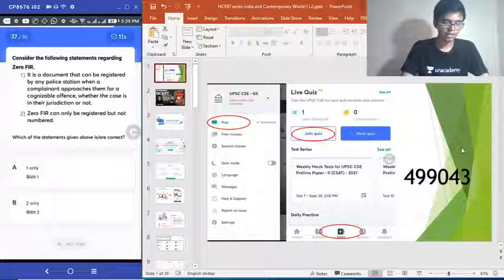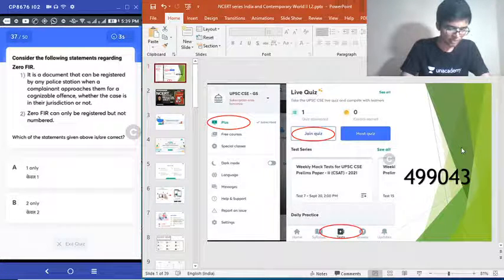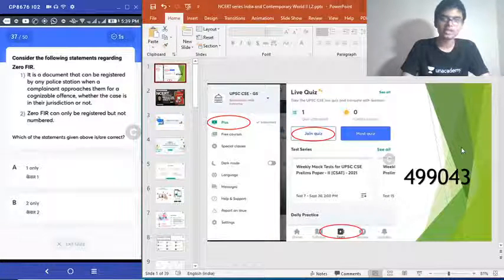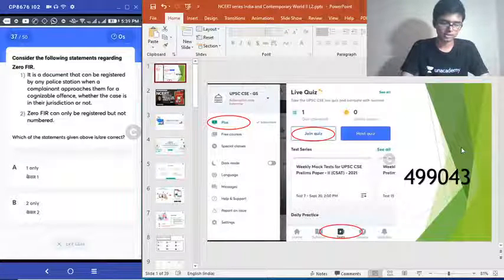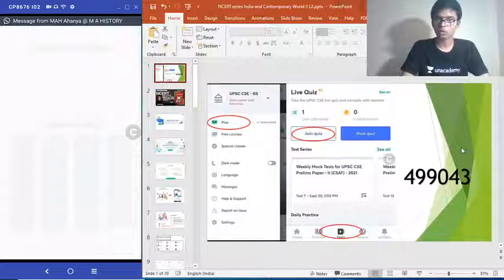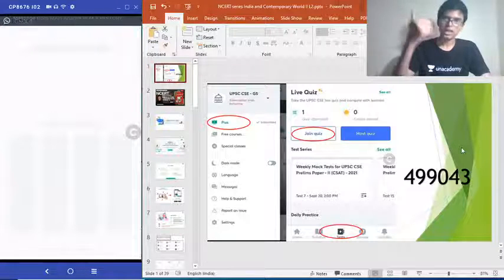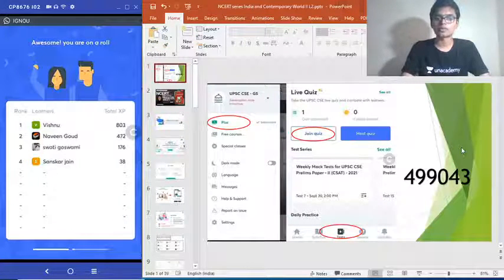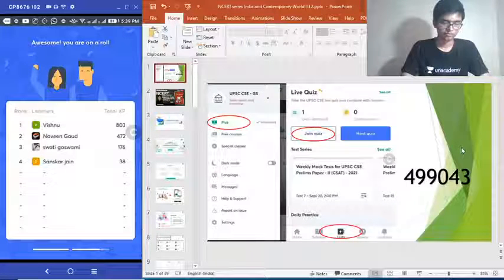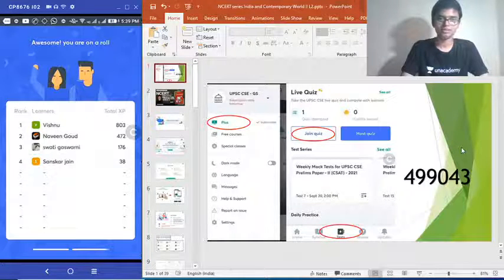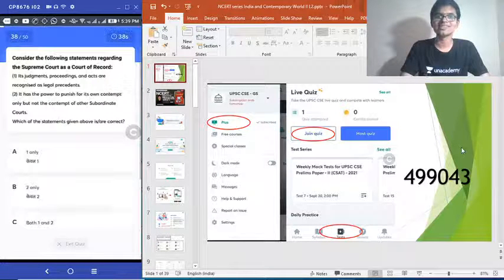Good evening, Anand. Welcome. App is stuck. Oh, Swati, you can rejoin the quiz. Just reset the app and rejoin the quiz. Okay, that is possible. You can close the app, then rejoin the quiz again using the same code. I thought your app is stuck. Otherwise, you are stuck at 176 there.